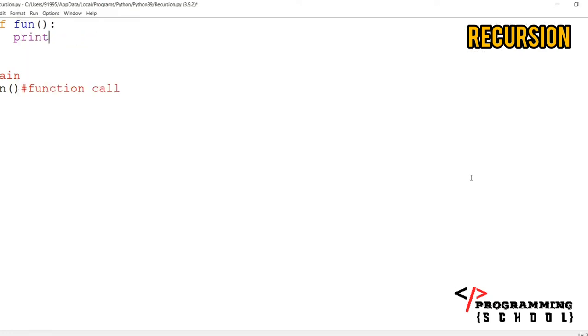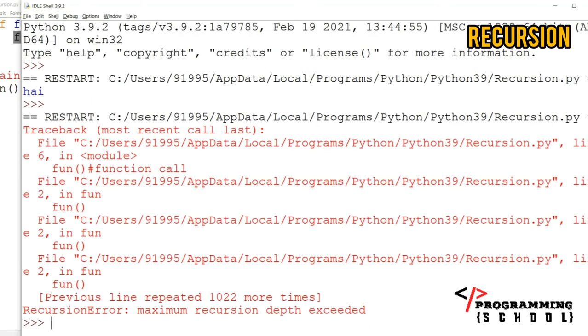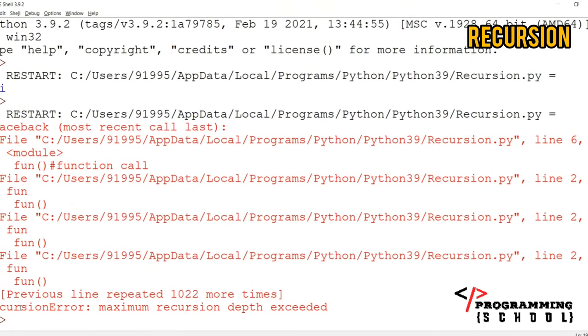Inside a function definition, again I'm going to call the same function. That means calling the function from within the function definition, the same function again. That is called recursion. Okay, if I execute it, just observe, it is going to give an error. What is that error? Recursion error: maximum recursion depth exceeded, and previous line repeated 1022 more times.